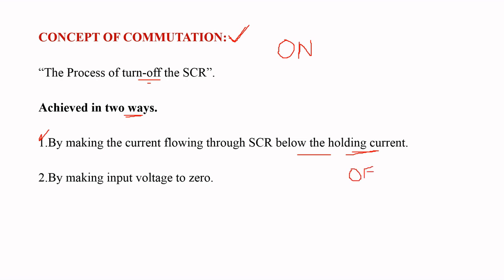By making the current flowing through the SCR below this holding current, we can get the turning off of the SCR. Similarly, by making the input voltage 0, we can also make the SCR go into the off state. This is about the concept and ways of making the SCR go into the off state.